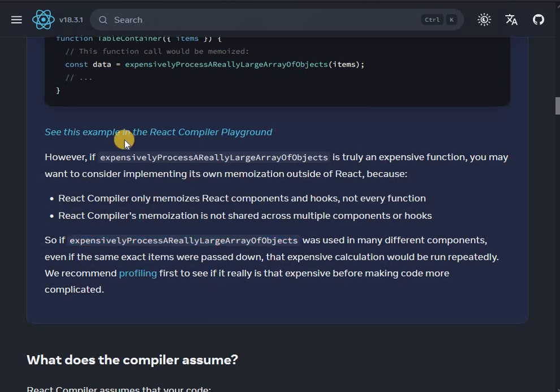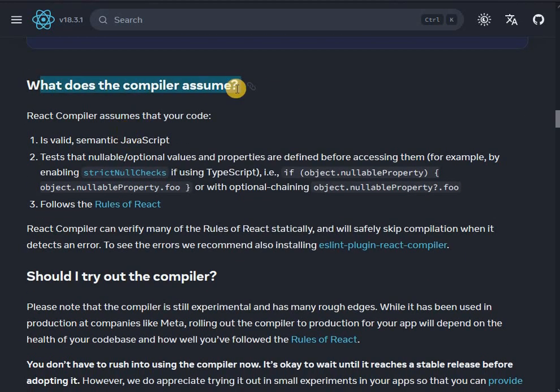All right, so let's go back. What does the compiler assume? React compiler assumes that your code is valid, semantic JavaScript and tests that nullable or optional values and properties are defined before accessing them, for example by enabling strict null checks if using TypeScript.